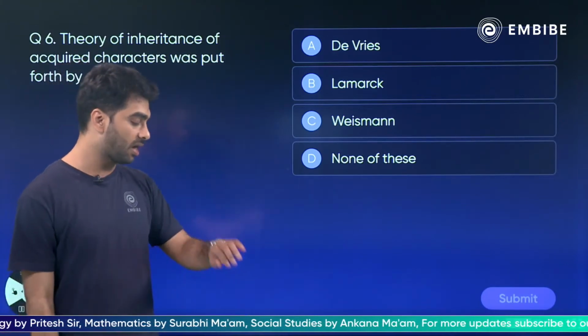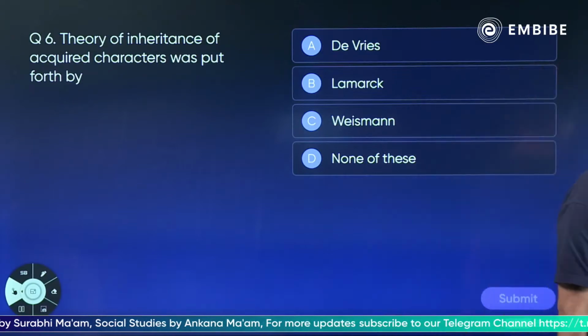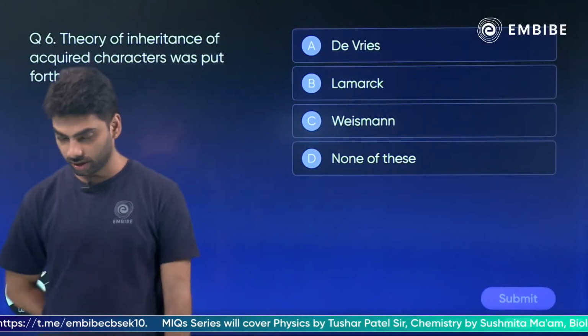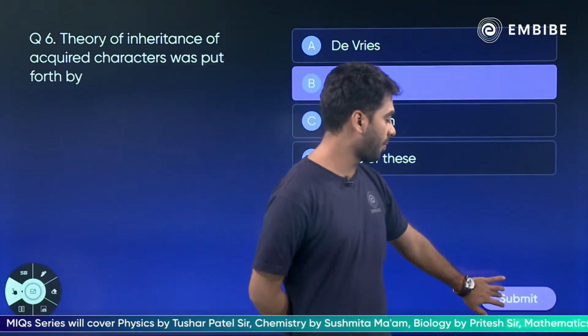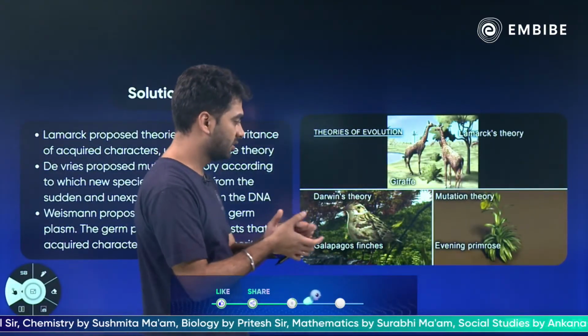So Simran says Lamarck. Let's see. I'll give you 20 seconds. Okay. So 5, 4, 3, 2 and 1. Going with Simran and Lamarck, it is absolutely correct. Very good, Simran. Great one. The answer is Lamarck.